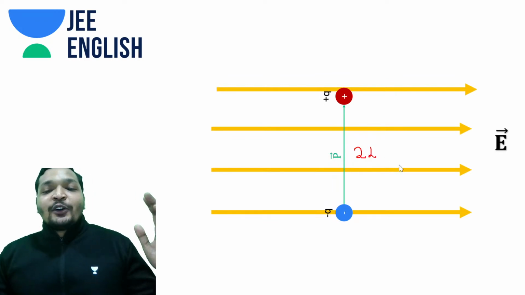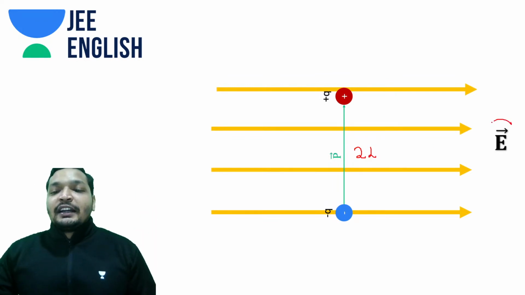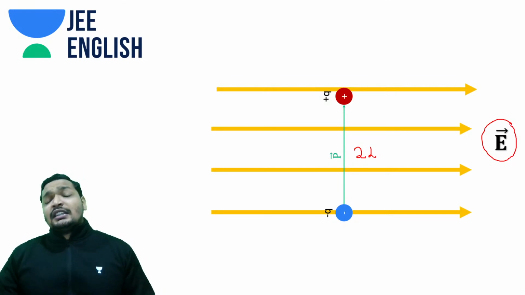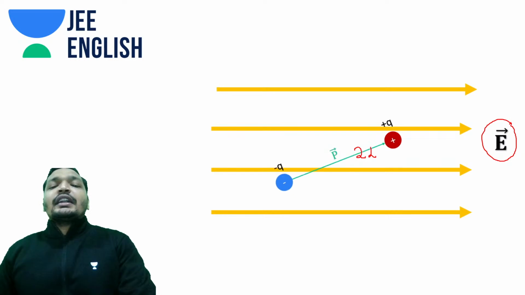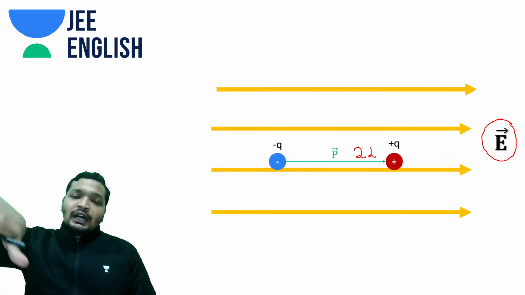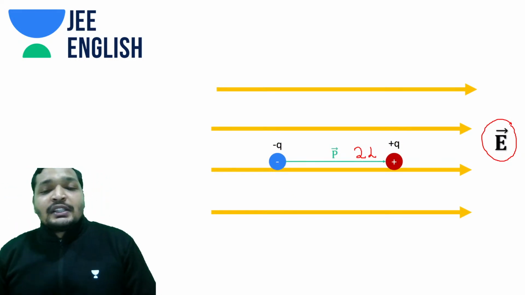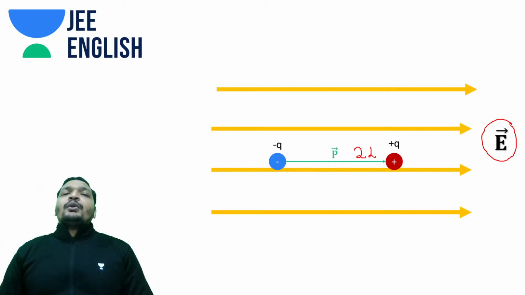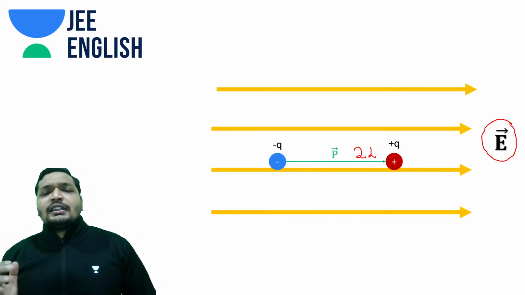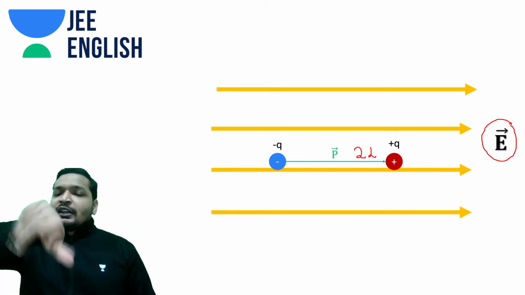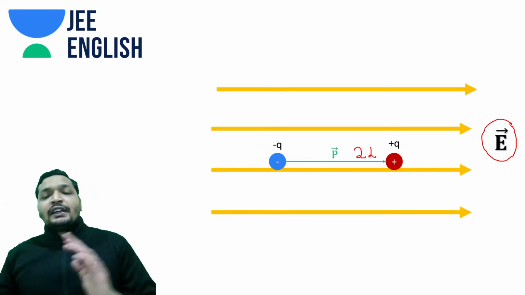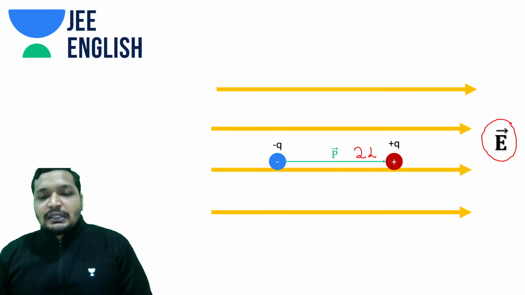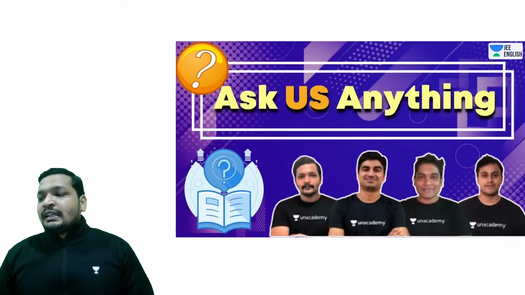And be cautious about the direction of the electric field. Right now, the electric field is from left to right. And if you notice this dipole, it will rotate in the clockwise direction, given that the electric field is from left to right and the dipole is placed in this manner. All right, let's get into it and understand more of it.